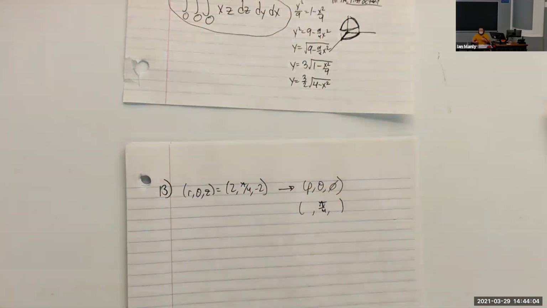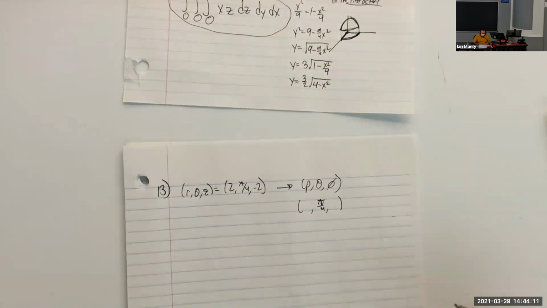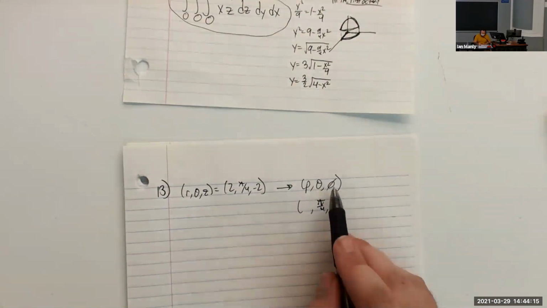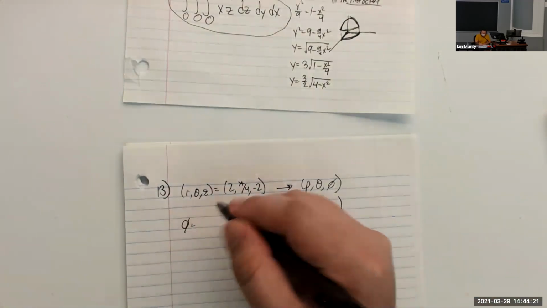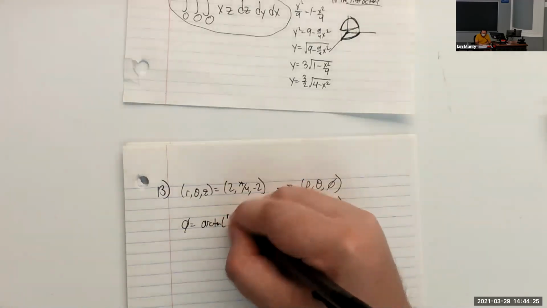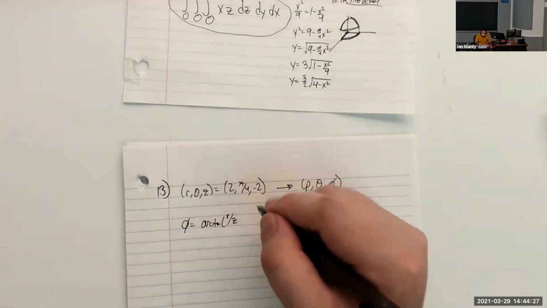That can help us eliminate some of these answer choices, because believe it or not, they have some that aren't pi over 4 for theta. Now for the rest of these, for phi, remember from the earlier problem that phi is going to be arctan of r over z.